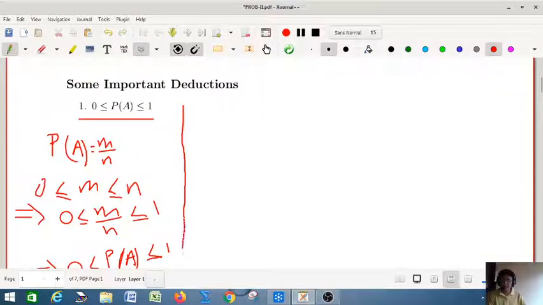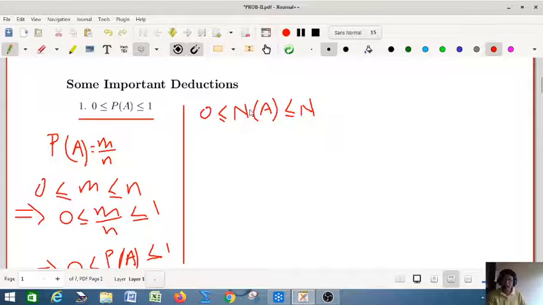Now let me try to prove this by the frequency definition. So what is the frequency definition? Earlier I explained that, for the frequency definition, n(A) is the absolute frequency. Your absolute frequency is less than or equal to the total frequency n, and n(A) by n is the relative frequency.